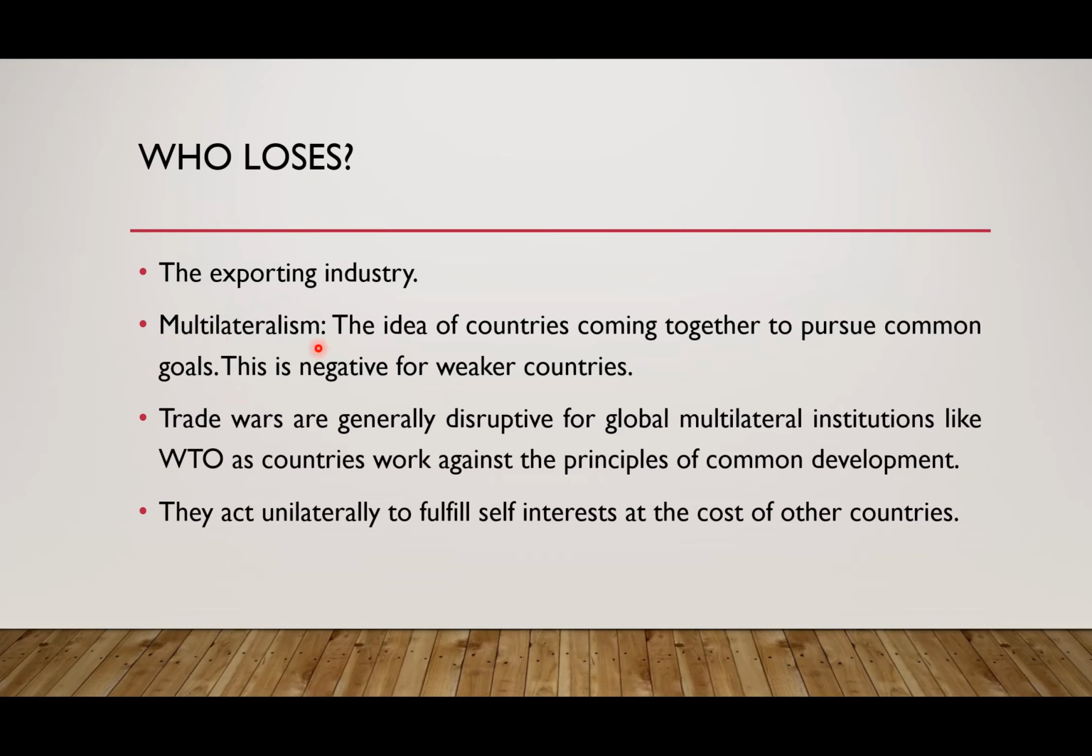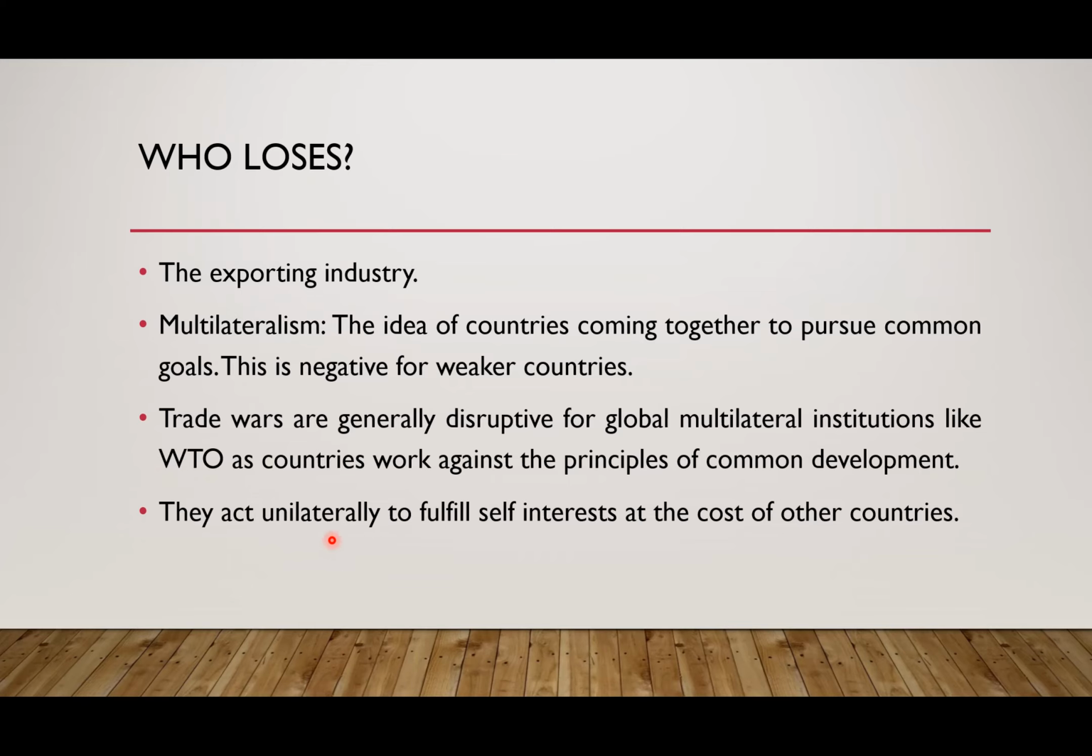So that is why multilateralism gets weakened, and the weaker countries, the poorer countries, the underdeveloped and developing countries, they suffer. Trade wars are generally disruptive for global multilateral institutions like the WTO. Now, when everyone starts making their own policies, there will be no use of the WTO. Everyone will be fighting with each other. So this is a very harmful thing for international multilateral institutions, for example, the World Trade Organization, right?